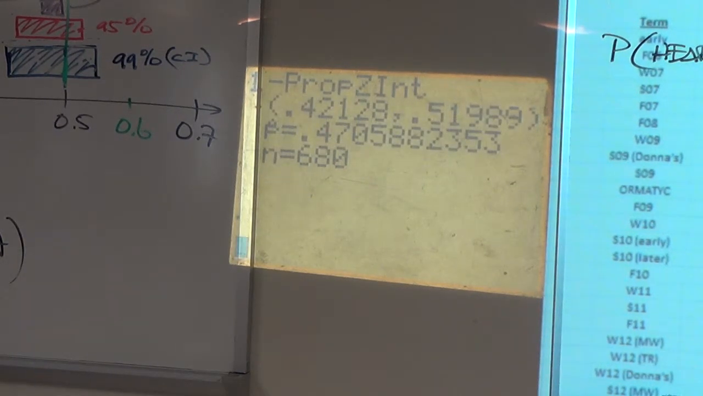Boom! Look at that, p hat is 0.47, exactly the same as it was before. But look at your margin of error. We shaved some percentage points off of both ends, didn't we? We just illustrated what Veronica was talking about.